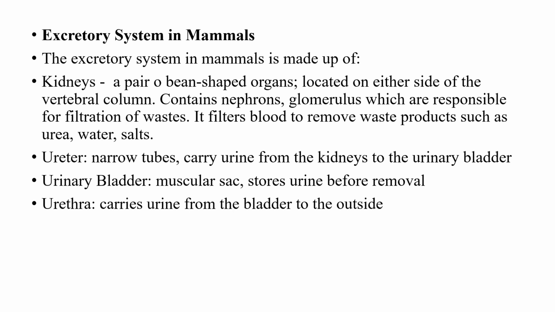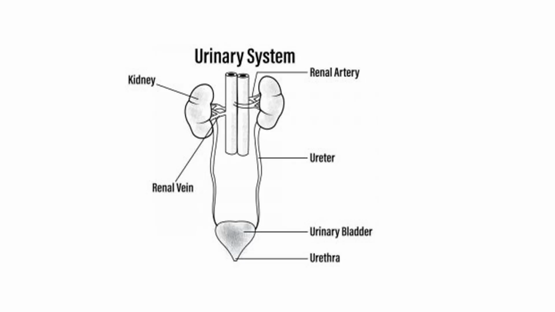Now, I want to show you a simple structure, a simple diagram of the excretory system in mammals. The excretory system is also referred to as the urinary system. If you look at it there, you will see the two kidneys, and the kidney on the left hand side is a bit more protruded up. That is, it is a bit higher than the right hand side. Then we can see the ureter.